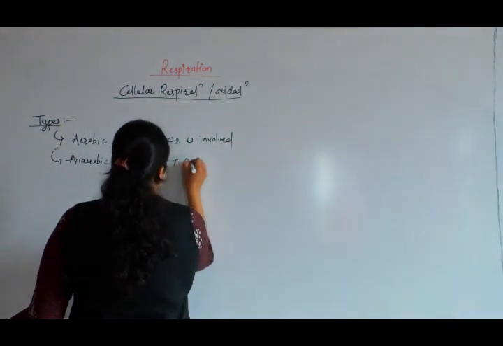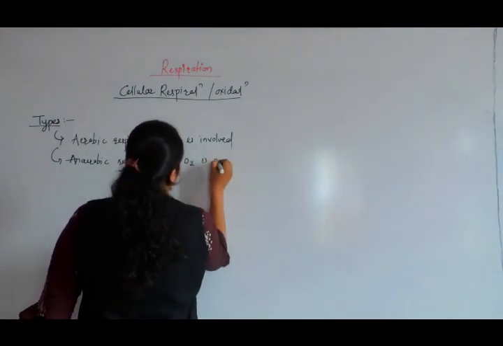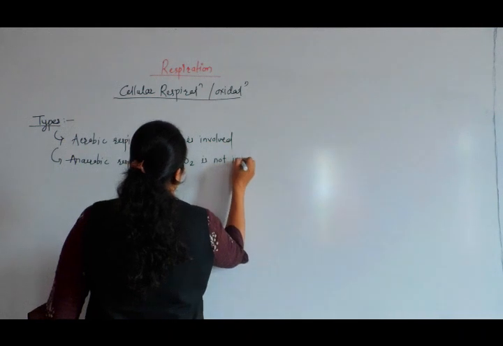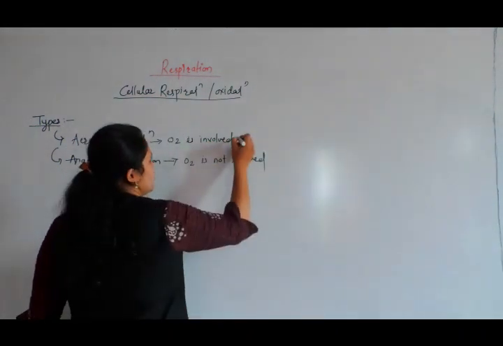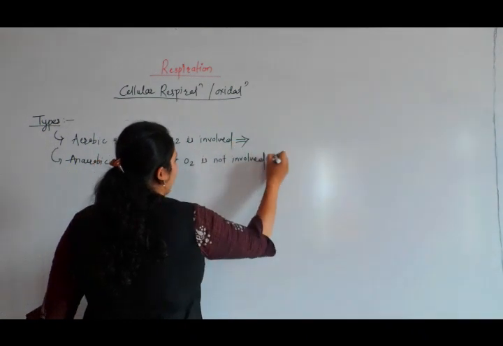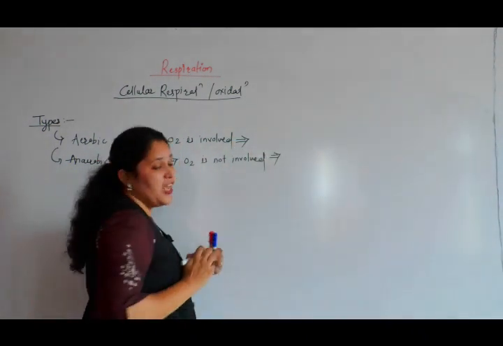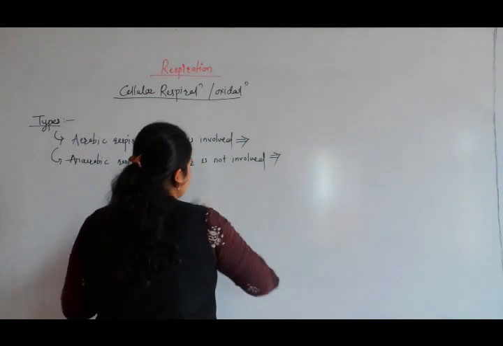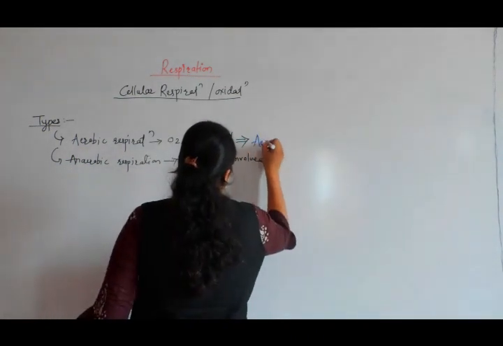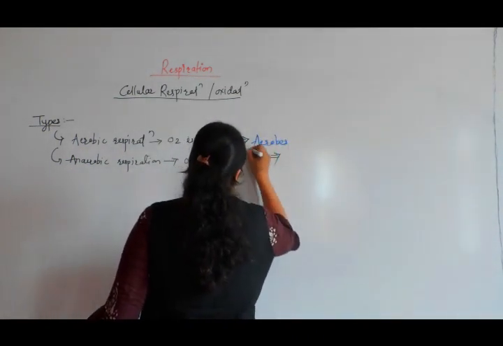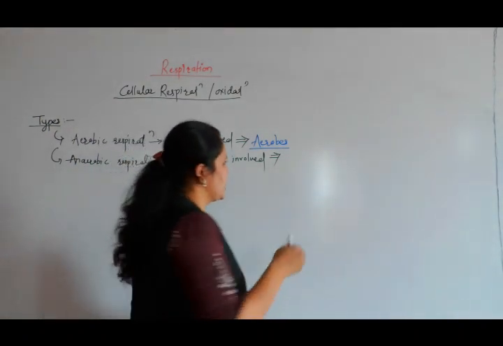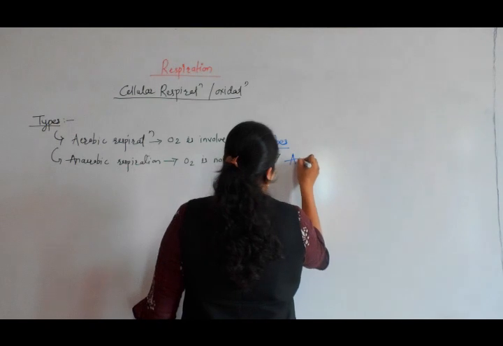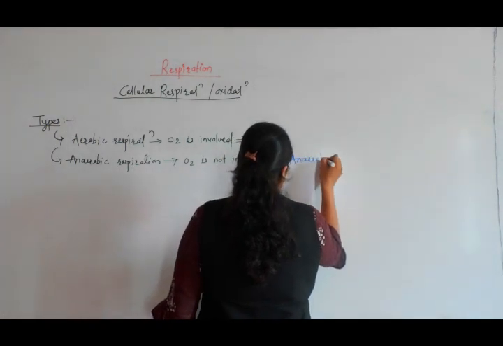In case of anaerobic respiration, oxygen is not involved. Those organisms which perform aerobic respiration are called aerobes. Those organisms which perform anaerobic respiration are called anaerobes.